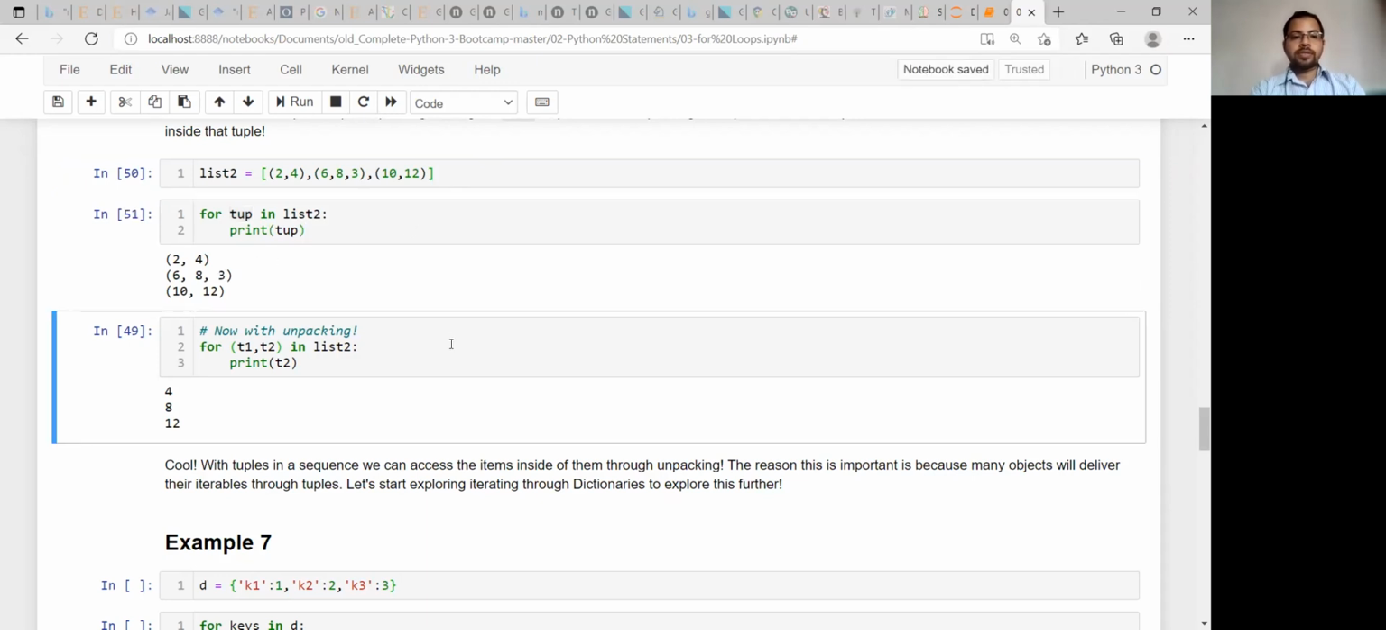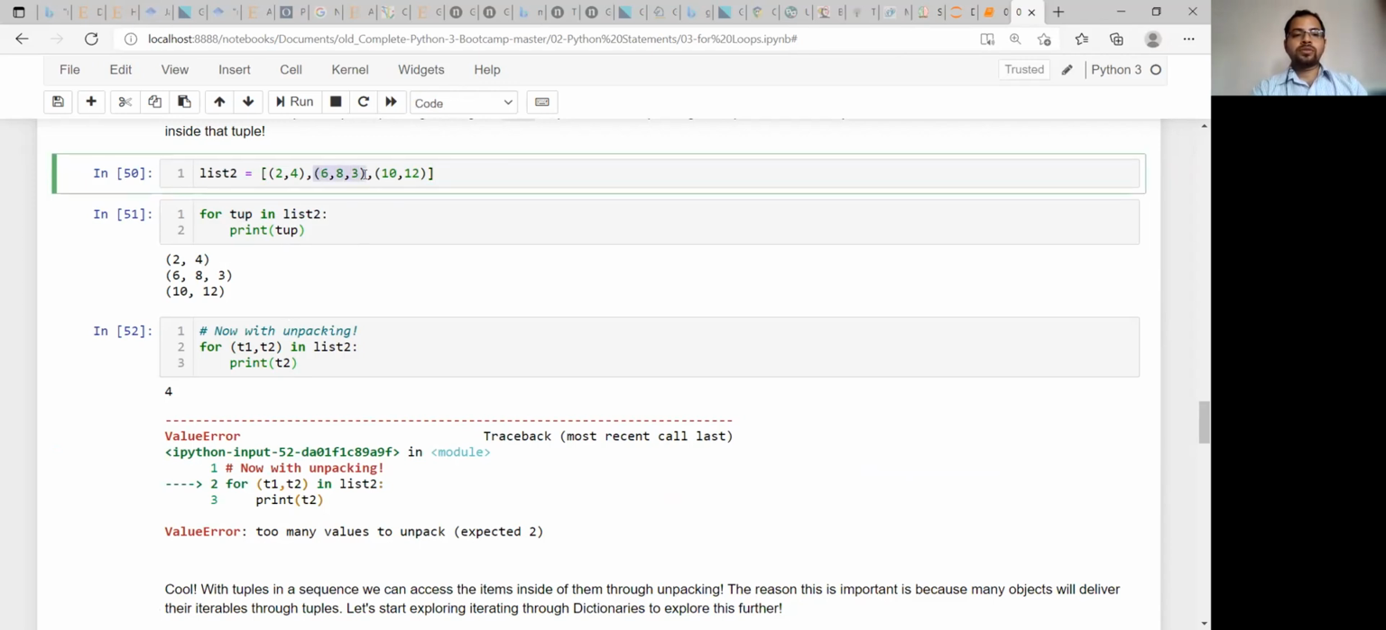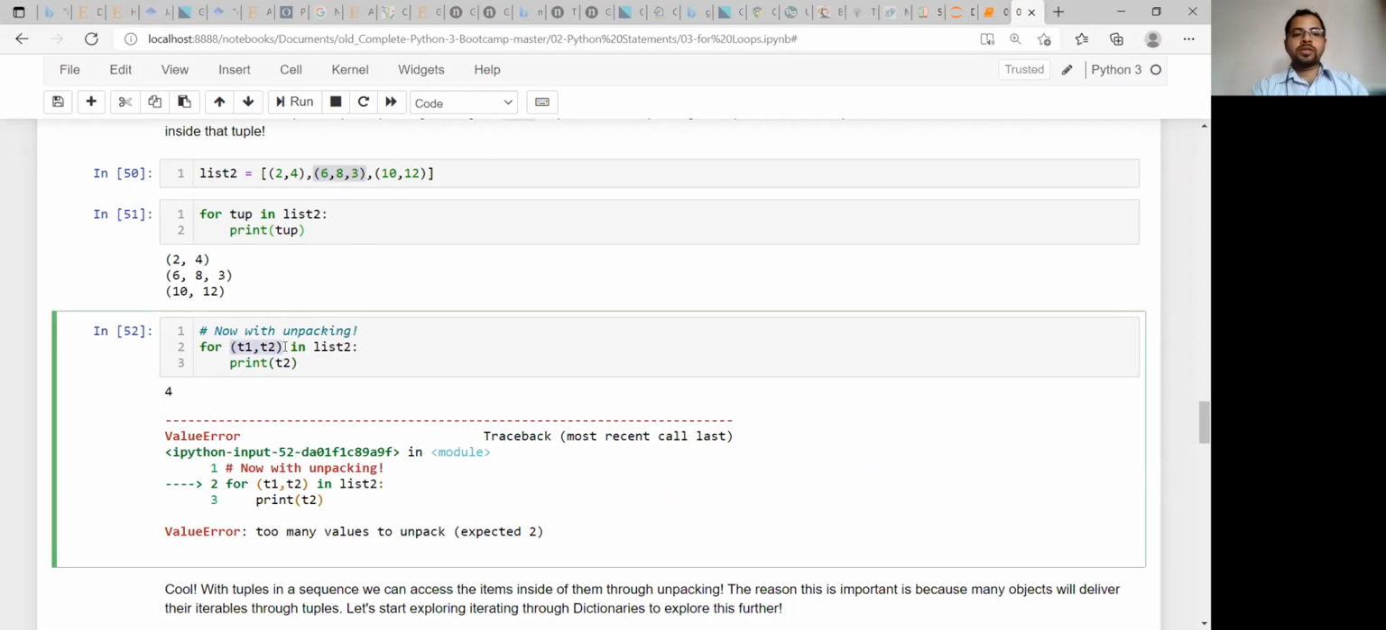Here you are getting the same list, but when you are trying to unpack this, you are getting a value error: too many values to unpack at line 2. That means here you have placed 3 values in this tuple, but you are trying to get those values in the 2 variables. Well, that is not possible. Okay, so you are getting an error.